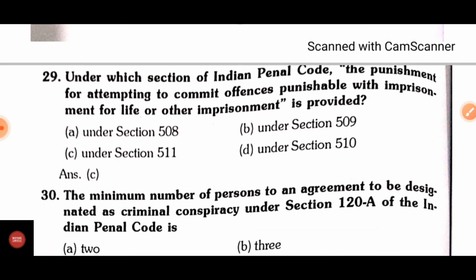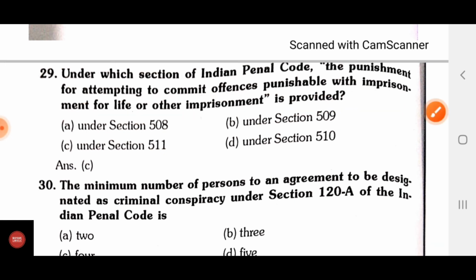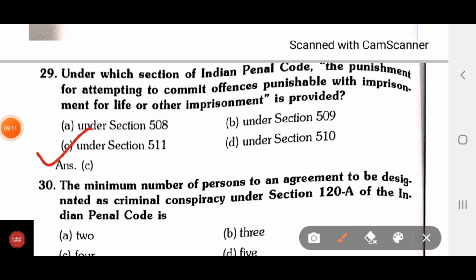Under which section of IPC is the punishment for attempting to commit an offense punishable with imprisonment for life or other imprisonment provided? A, section 508; B, section 509; C, section 511; D, section 510. The correct answer is section 511.